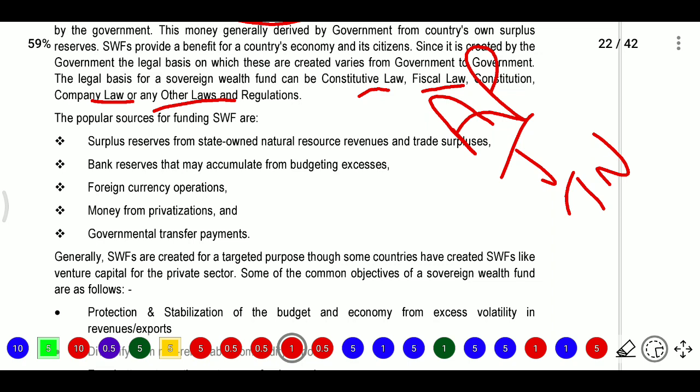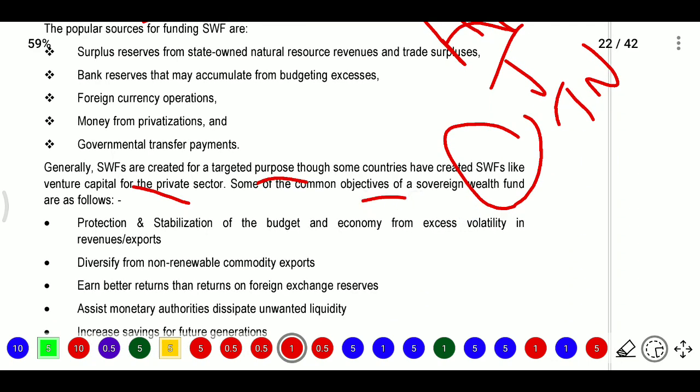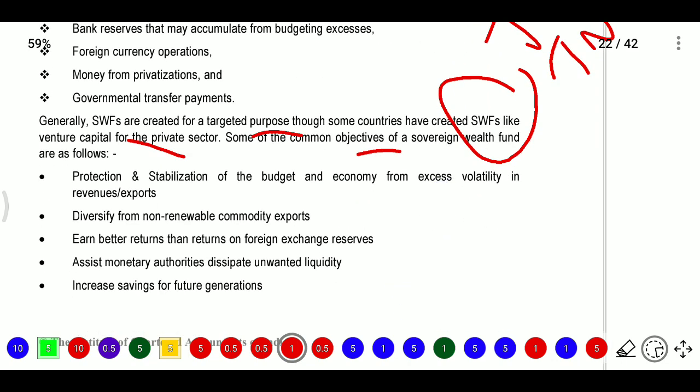Next, bank reserves that may accumulate from budgeting excess. Next, foreign currency operations, money from privatizations and governmental transfer payments. Generally, these sovereign wealth funds are created for a targeted purpose. Though some countries have created sovereign wealth funds like venture capital for the private sectors. Venture capital means we will invest in startup companies. Startup companies will grow, they will get more money, and they have some objectives.